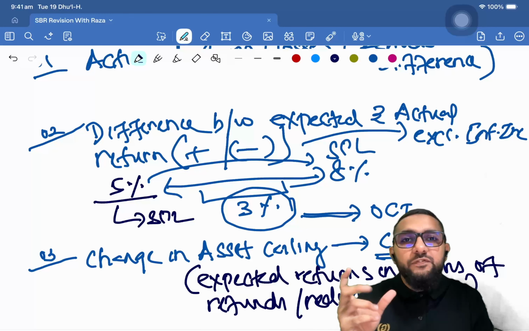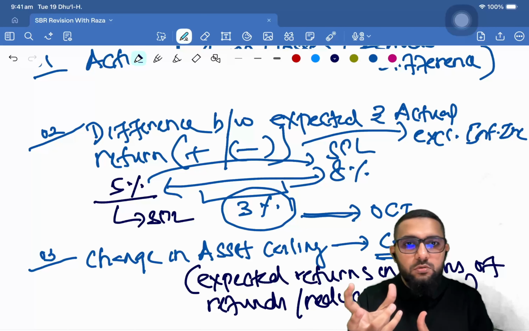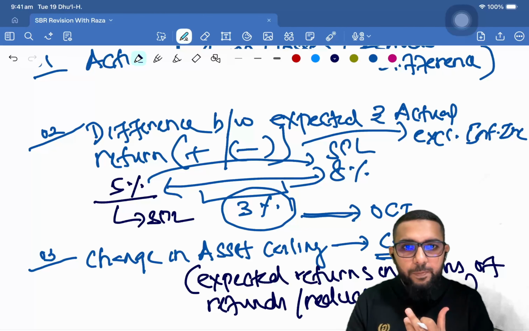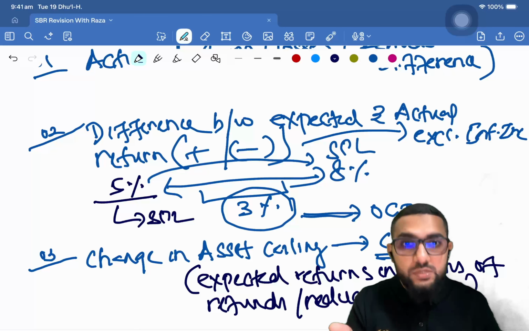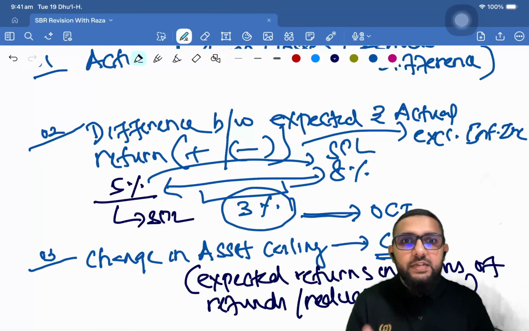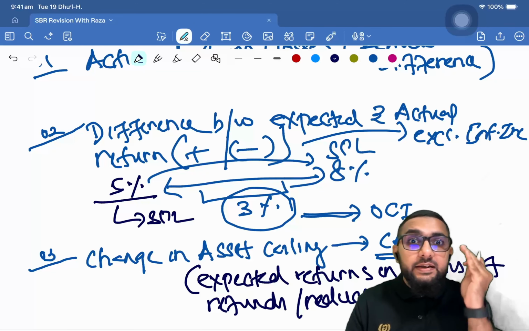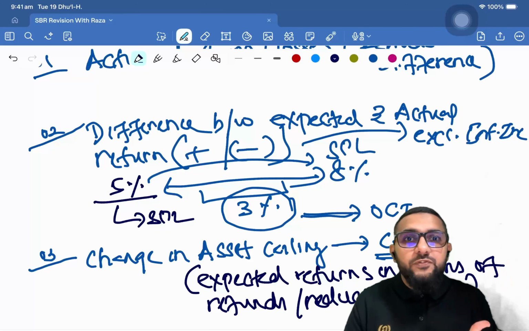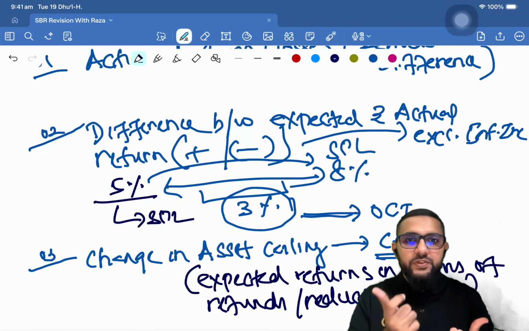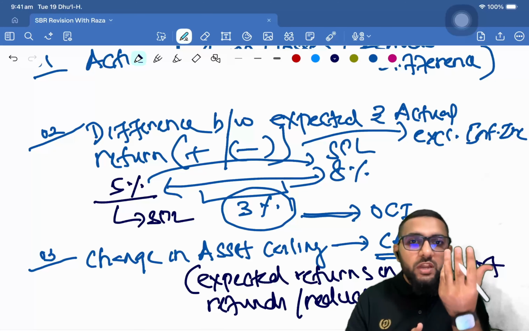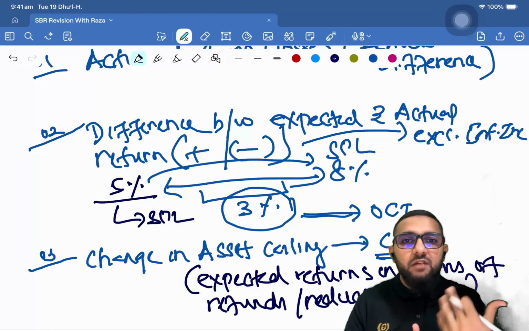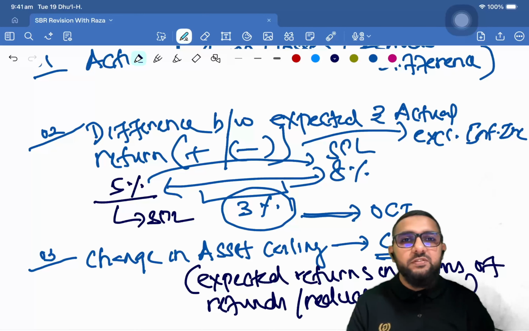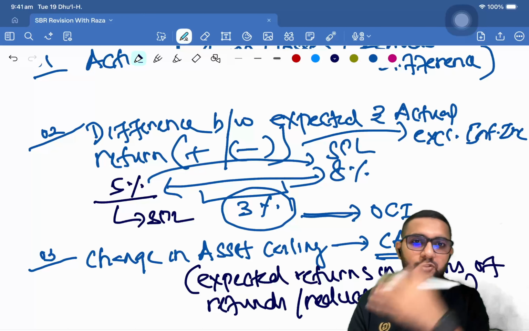But if your DBO is less than your DBA, and the difference, let's say, is 250,000, a net surplus. But the refunds or the reduction available in the future, meaning the economic benefit that can be derived in the future, is 150,000. Although there is 250,000, which is the difference, only 150,000 is recoverable, meaning it can be recovered through either refunds or reduction in future expense. So in that case, 150,000 is what you can record. Okay, you cannot record in full.